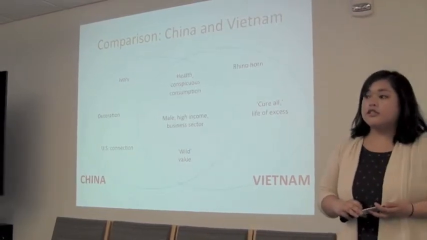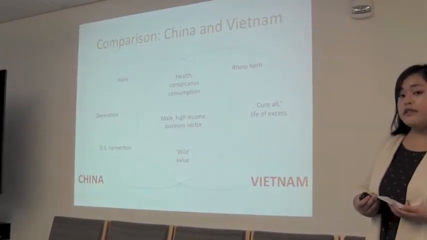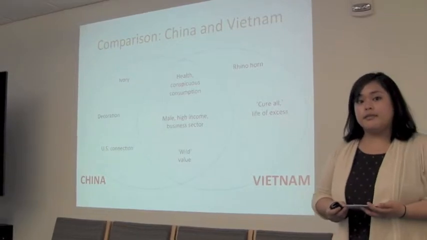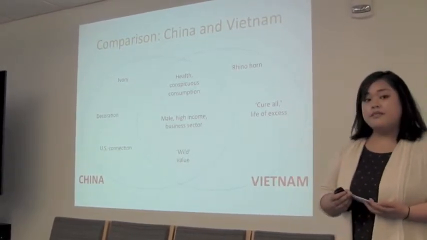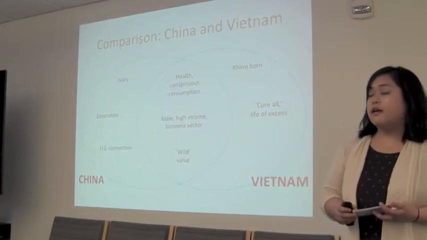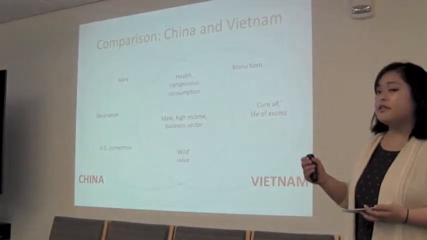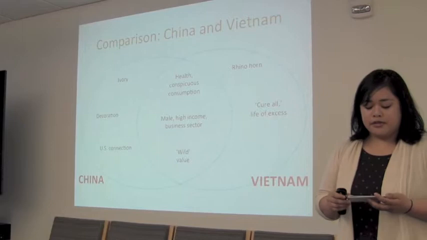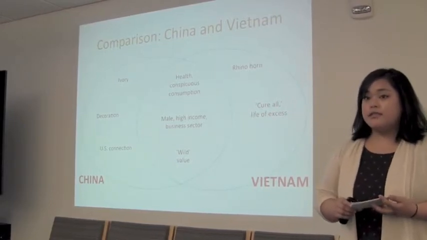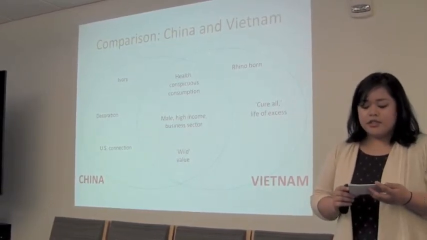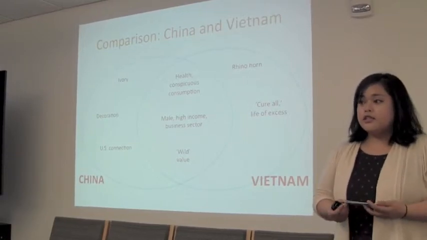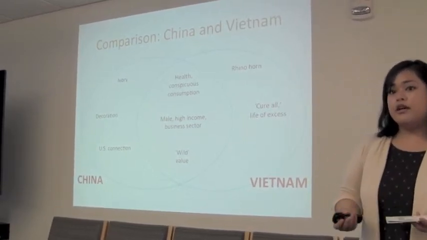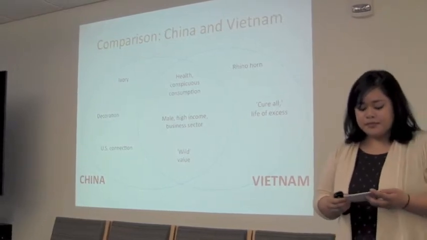So this chart shows a comparison of the illegal wildlife markets in China and Vietnam. One of the main differences is that China is the primary demand market for ivory, whereas Vietnam is the primary demand market for rhino horn. But we did also find some similarities, such as the increasing shift from using wildlife products for subsistence and health to a show of wealth, or what we would call conspicuous consumption.